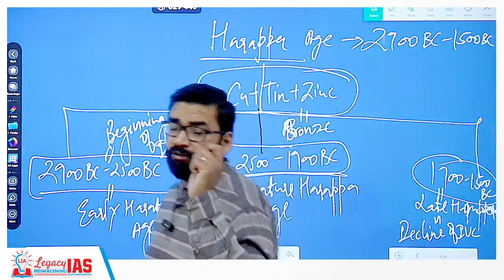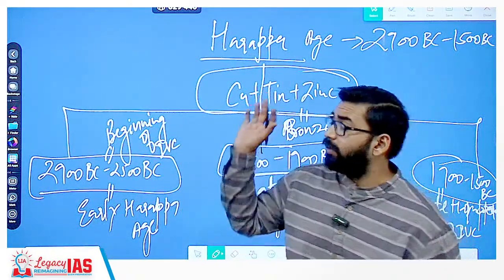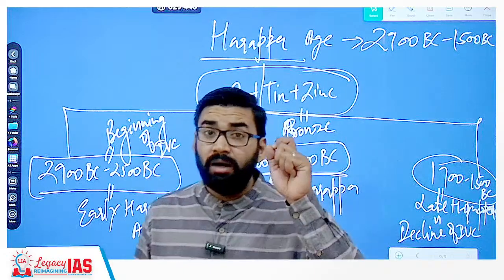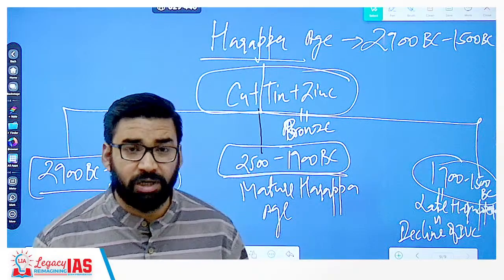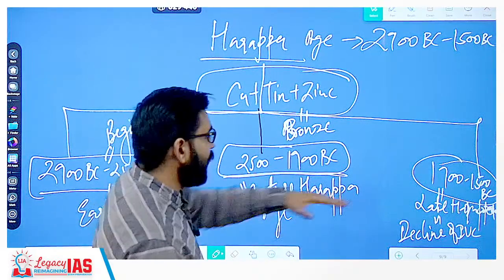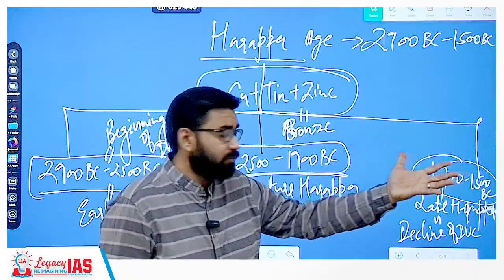So the decline of Indus Valley civilization was not a sudden decline. Remember this, it was a gradual decline. This much is clear to all of you. So here there is not much development, decline started because of various factors.